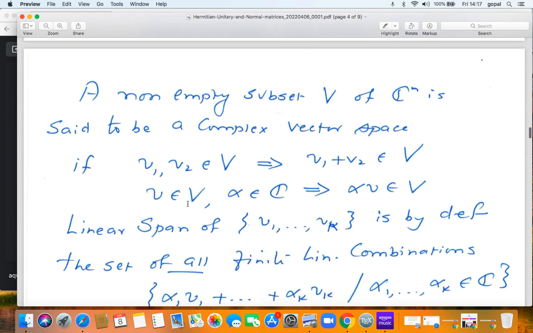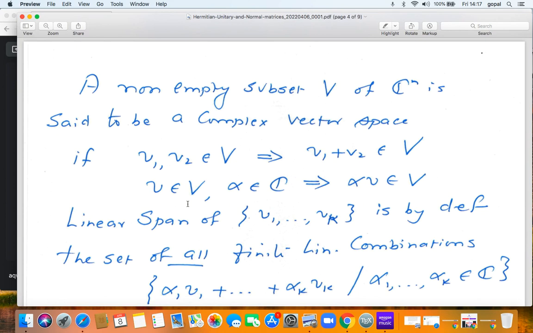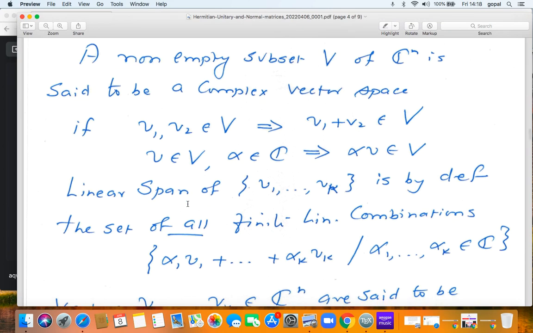A non-empty subset V of Cn is said to be a complex vector space if, whenever I pick two elements v1 and v2 from my bag V and add them up, the sum is still in V. Also, pick a vector v in V and a complex number alpha, then alpha v must also be in V. What is the linear span of a bunch of vectors v1, v2, ..., vk? It is, by definition, the set of all finite linear combinations alpha 1 v1 plus alpha 2 v2 plus ... plus alpha k vk, where alpha 1, alpha 2, ..., alpha k are complex numbers.